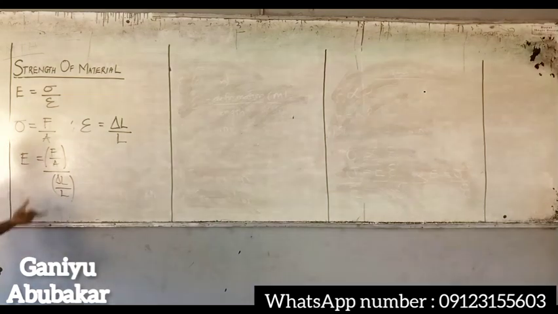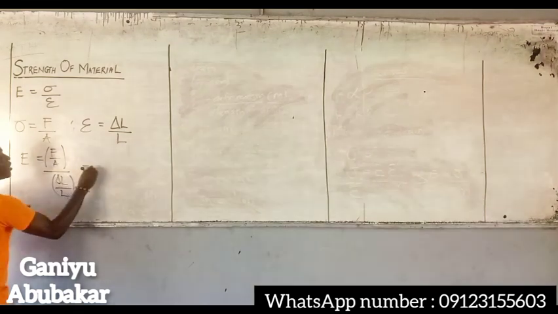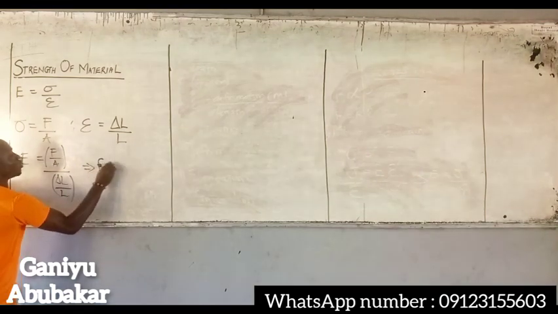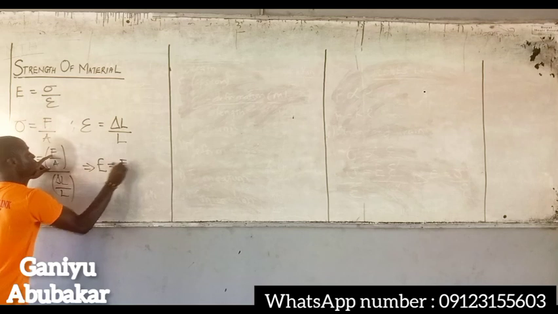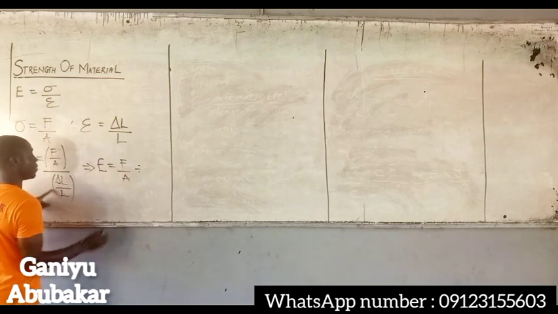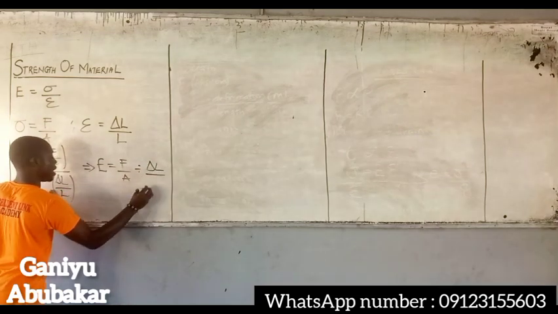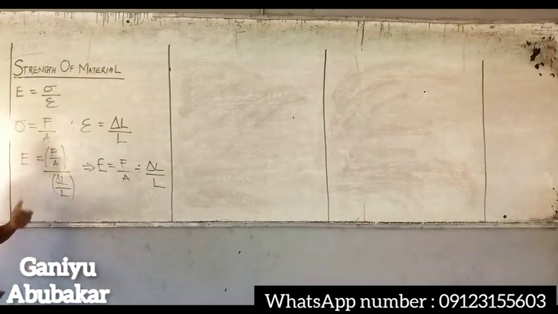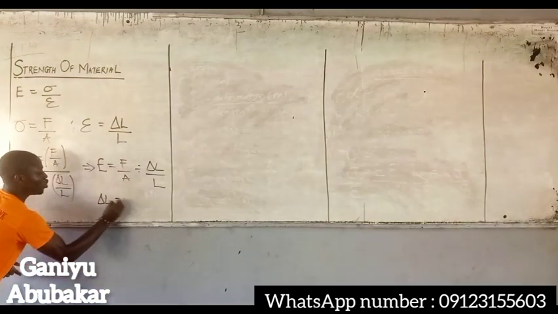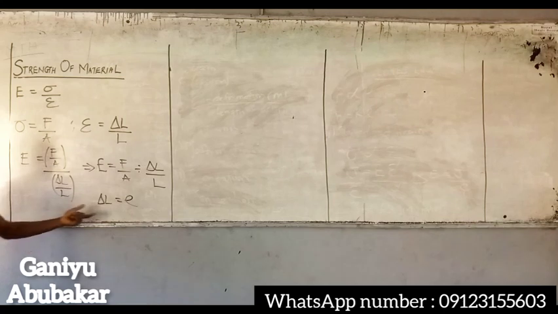If I apply my fraction concept here, I'll have that my Young's modulus is equal to F over A divided by change in length over length. Let me use e for the change in length.